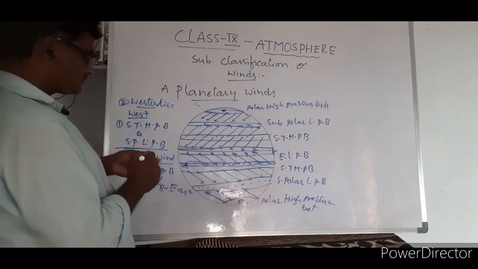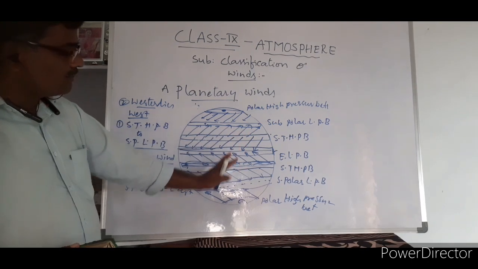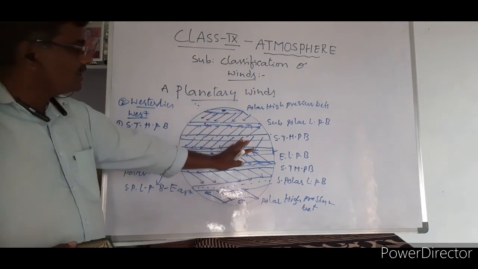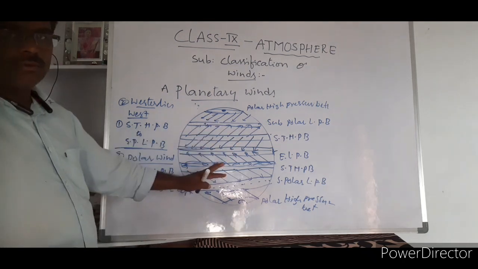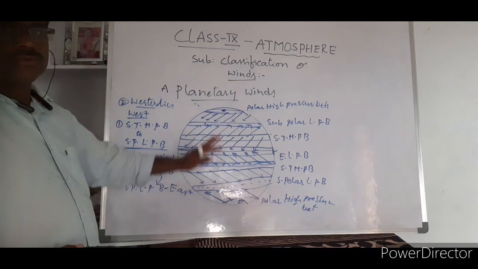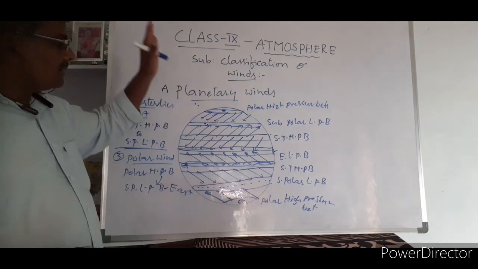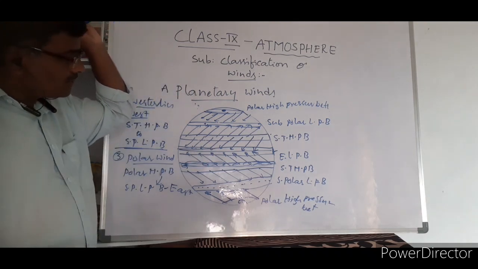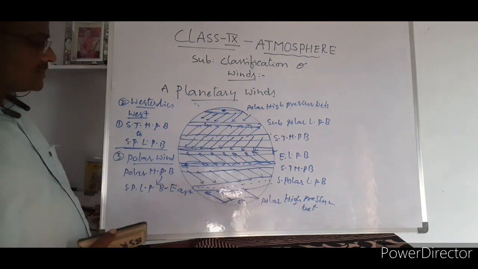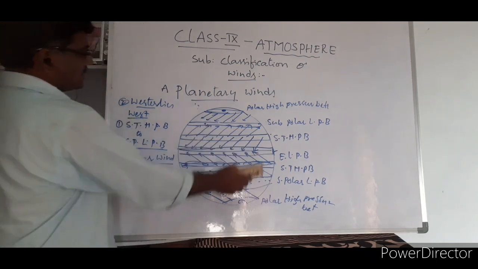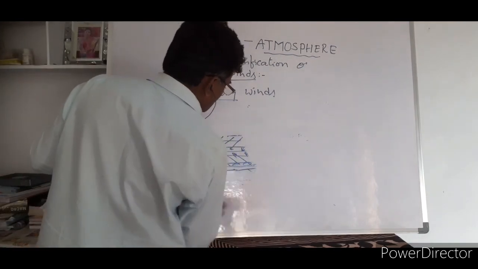Easy to understand. This is the way planetary winds blow in the world. These are permanent winds. Always they blow, every year they blow, for so many centuries. This is a permanent wind blowing in a particular direction. The direction will not change. So these are called planetary winds. First one, planetary winds, completed.